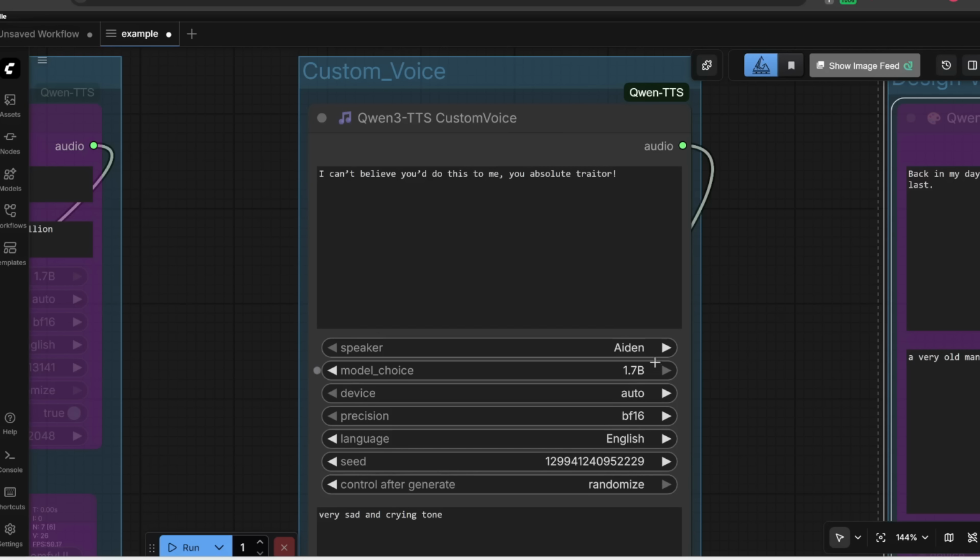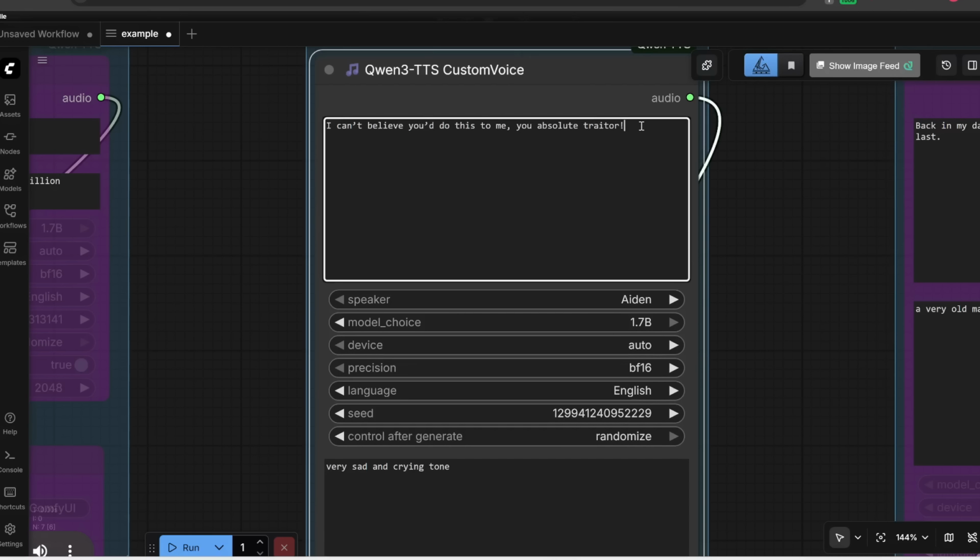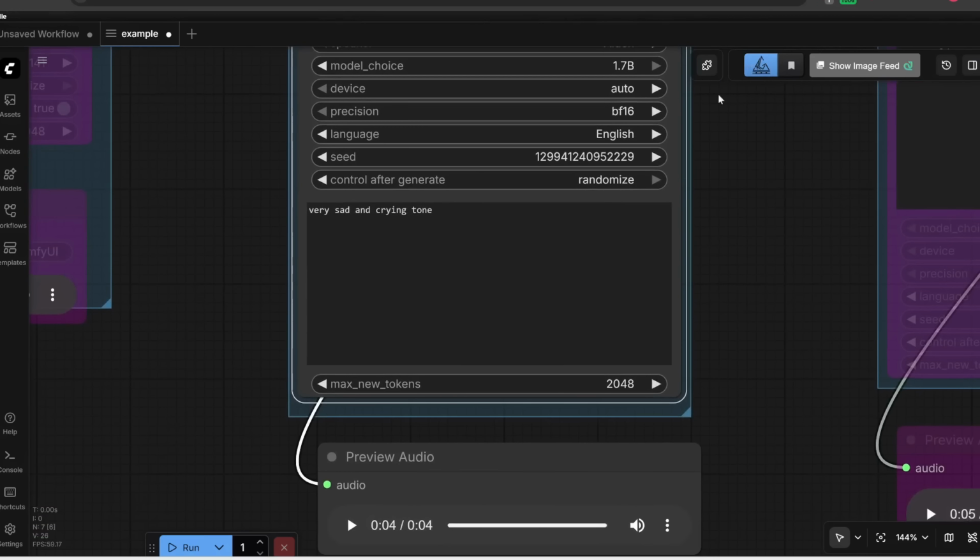This time, I'm going to use their custom voices and then set the emotion or expression. So for example, I'm going to enter this transcript. I can't believe you do this to me, you absolute traitor. And then first, it's going to be a very sad and crying tone.